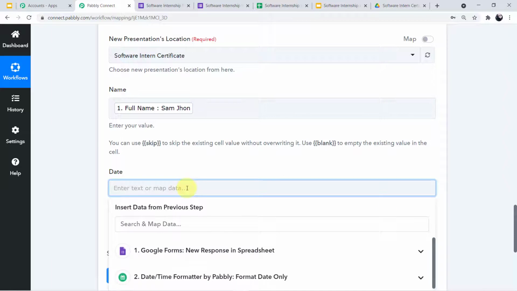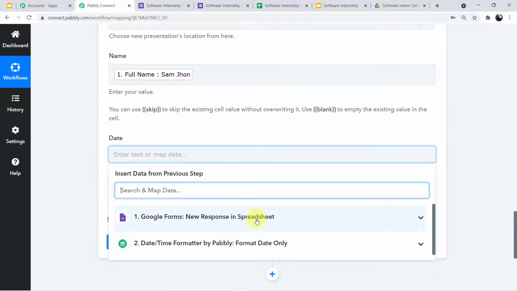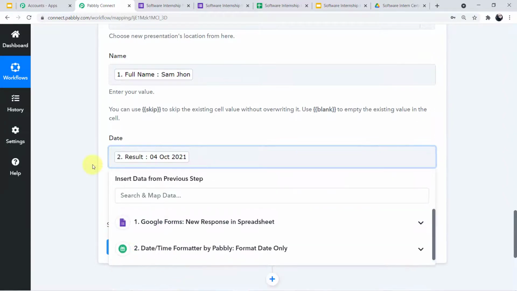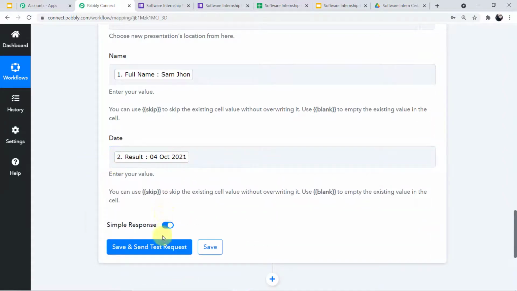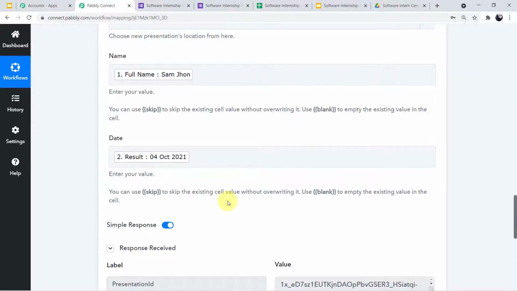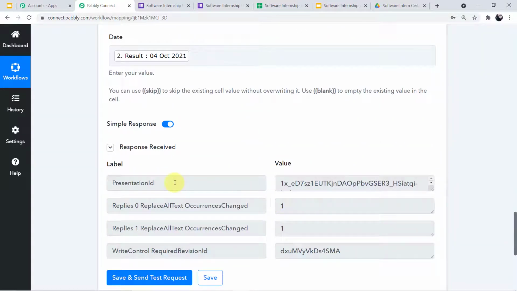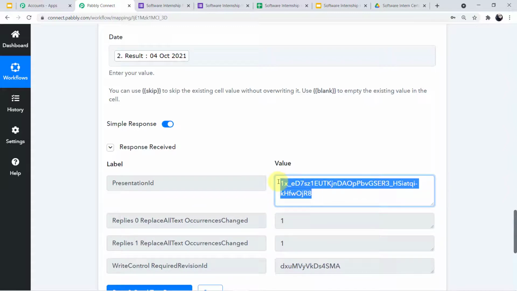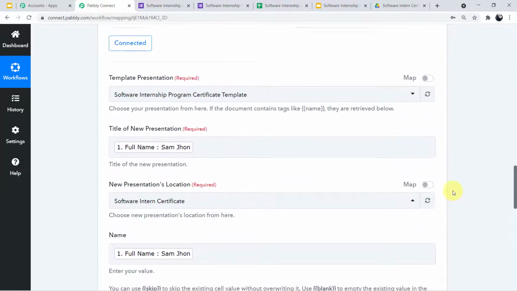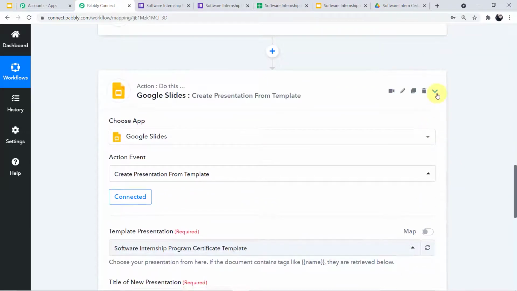Okay, now we have to map the date. So click on the search field and scroll down. Come to the date time formatter, and here you have to map the result, which we have captured in the response. Now simply you have to click on save and send test request. We will see what the responses are, whether they are positive or not. Okay guys, as you can see, the responses are positive. And this is the particular link of the certificate, which is saved in our drive in that particular folder. Now we have successfully done this step, integrating Google Slides with Pabbly Connect.